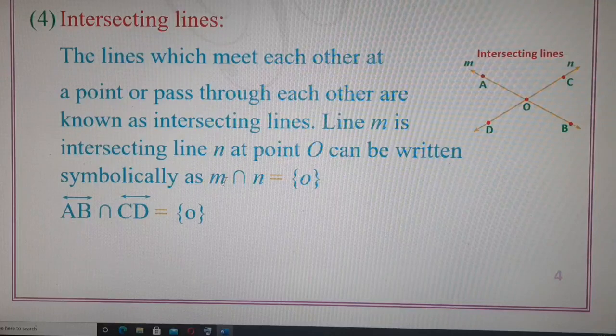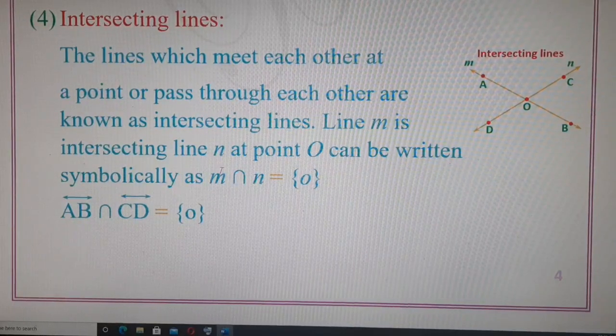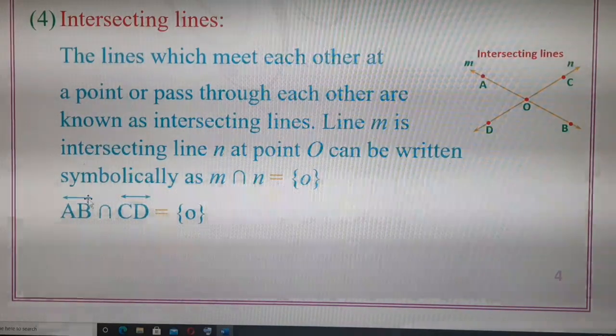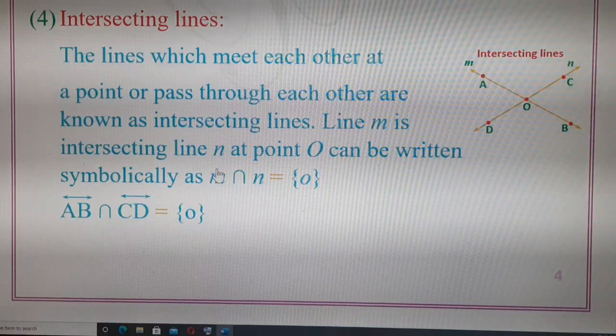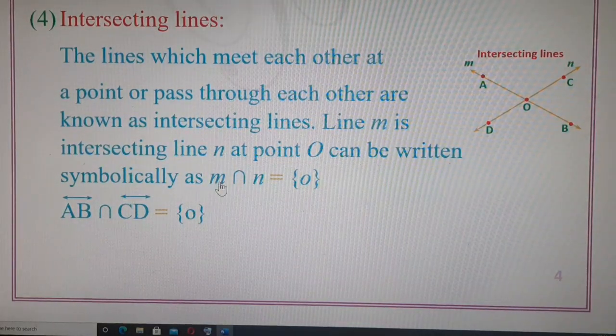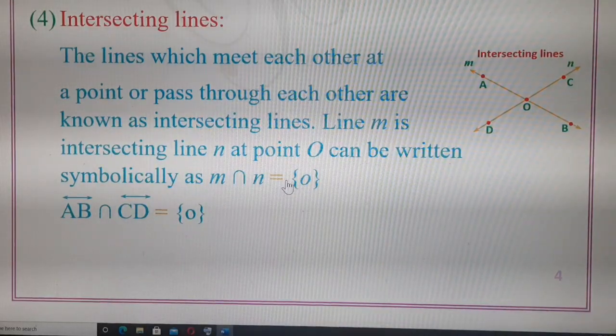Also observe, children, that when we are naming the line using a single letter, the symbol of the line is not used above it. The line with an arrow is not used above the line when a single alphabet is used to name the line. So m intersection n is equal to O means this m represents a line. When a small letter is used for representing a line, the line with the arrow symbol is not used. So m intersection n is equal to O means these two lines are meeting at point O.